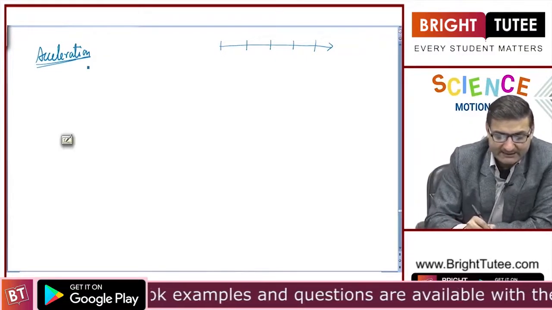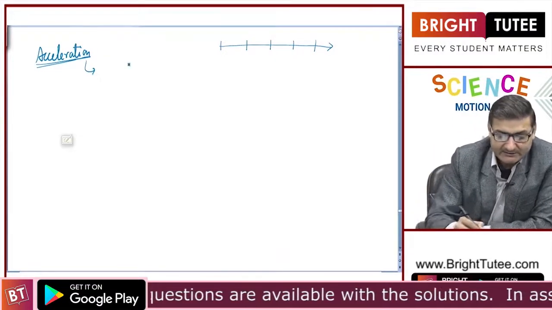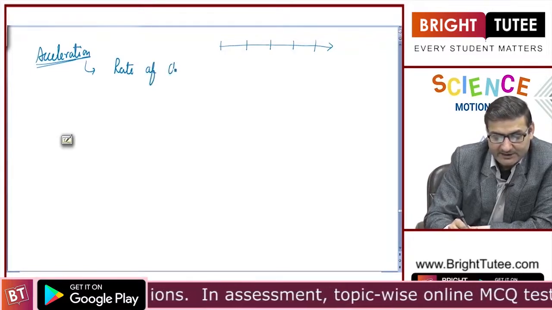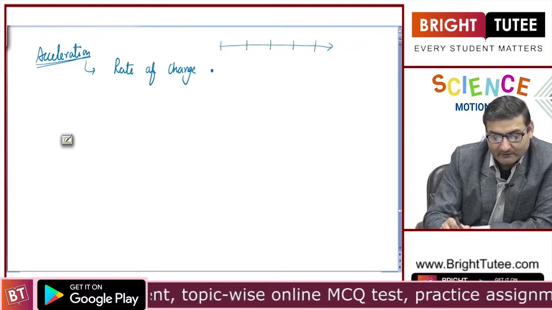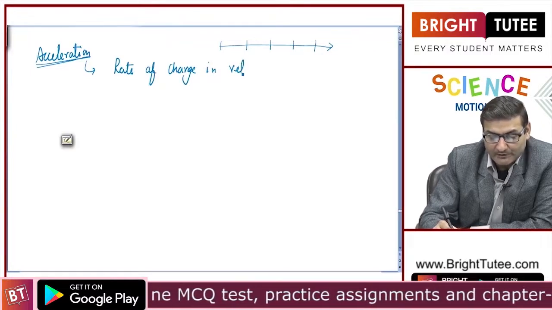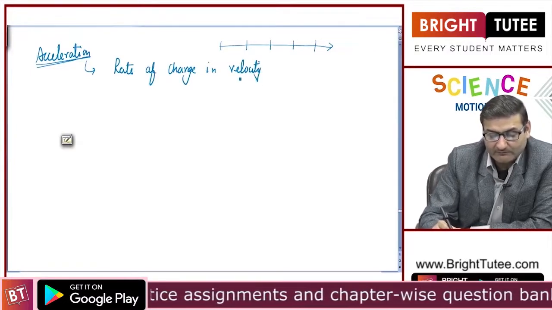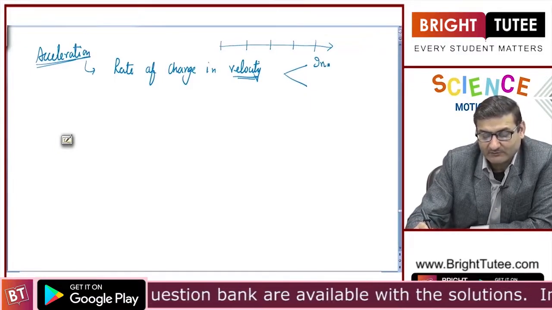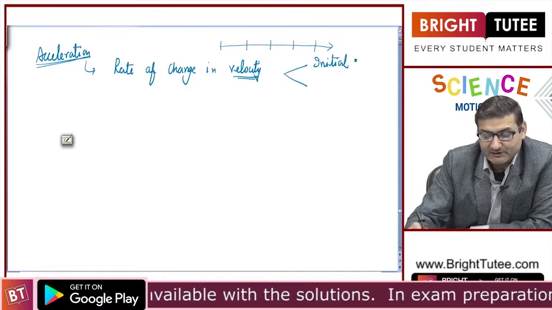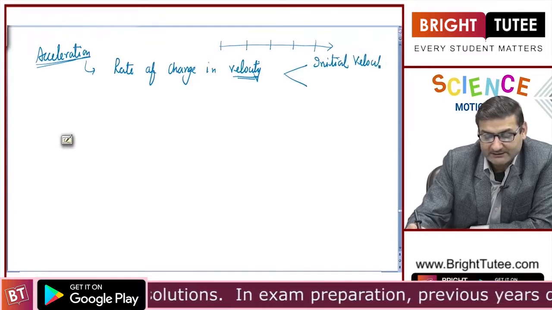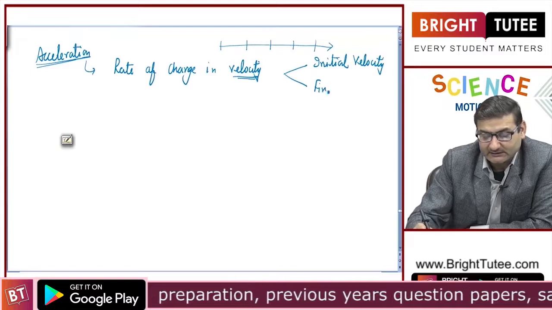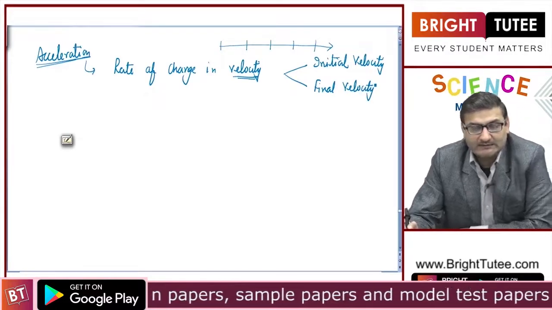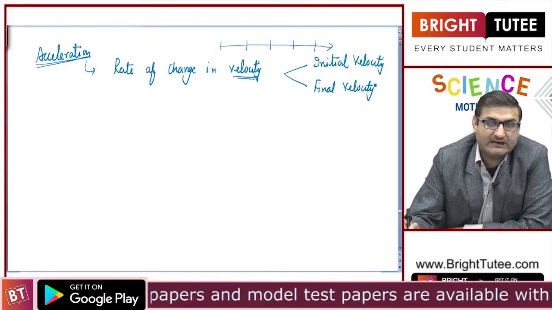Now what exactly is acceleration? Acceleration is the rate of change in velocity. Now we know that when we talk about velocity, we have two varieties or types of velocities, that is initial velocity of the object as well as the final velocity. First of all, let us be acquainted with what exactly these initial and final velocities are.